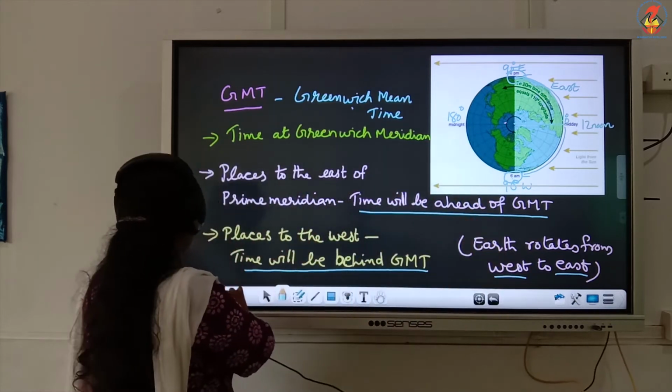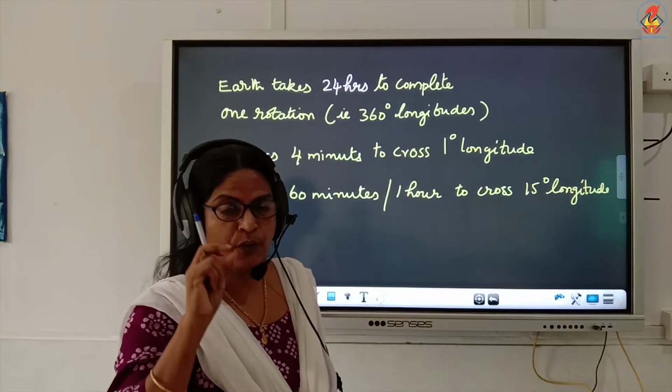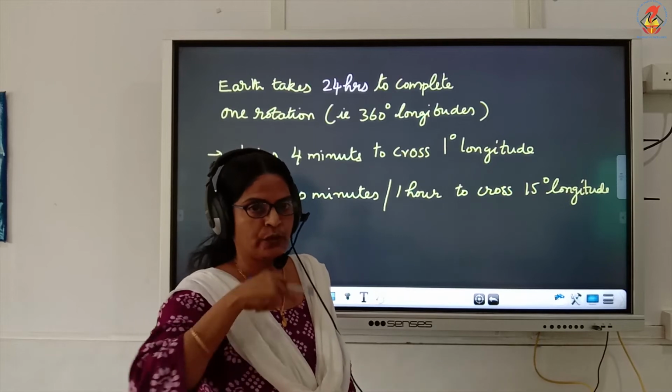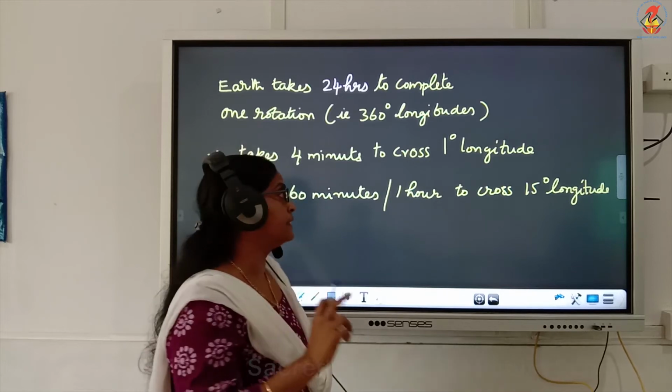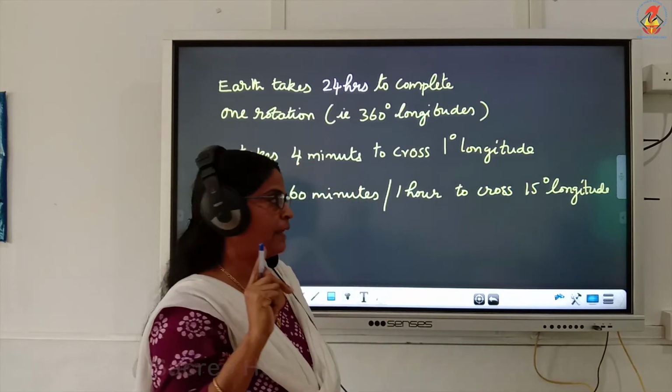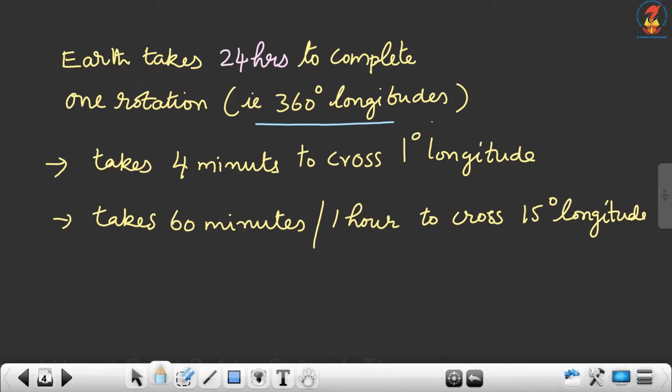Now, we know that the earth takes 24 hours or 1 day to rotate on its axis. To rotate on its axis means it rotates through 360 longitudes in one rotation. So, to cross 360 longitudes, the earth takes 24 hours. Is that clear, children?